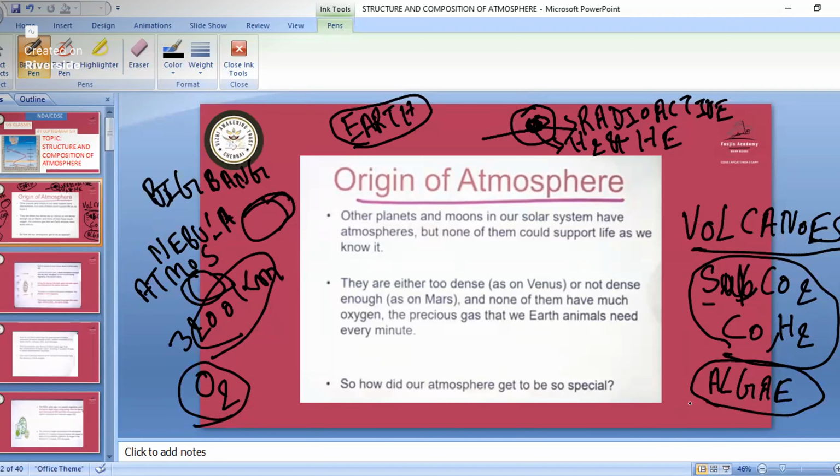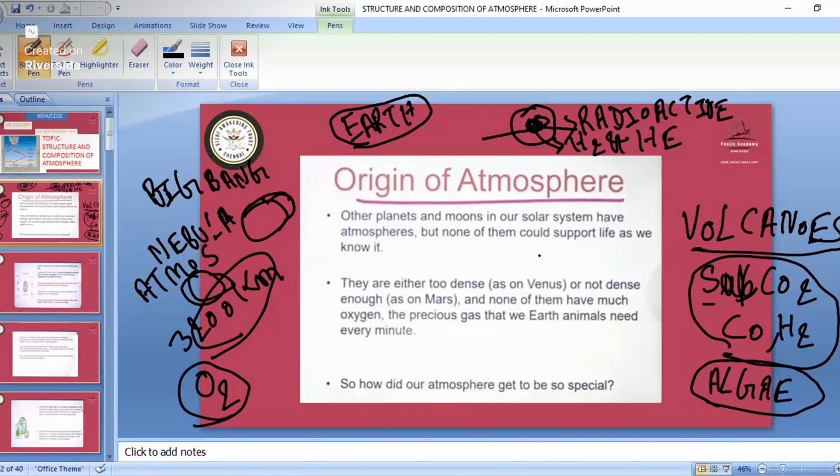Because of photosynthesis, we had the oxygen presence in the atmosphere. When they started doing photosynthesis, they started exhaling the oxygen, and they started inhaling the carbon dioxide. So after that only oxygen evolved in the atmosphere of the earth. So this was the process.